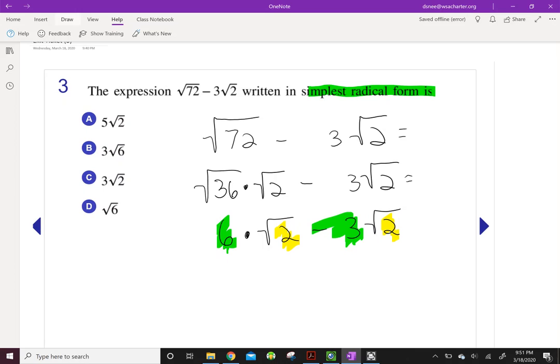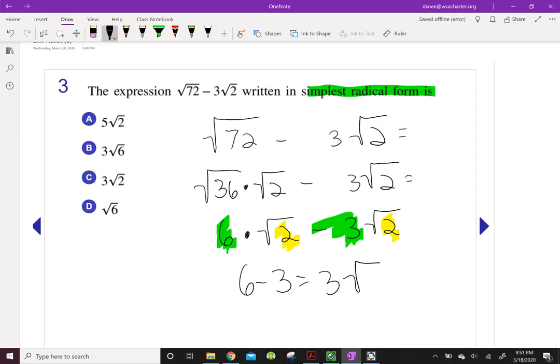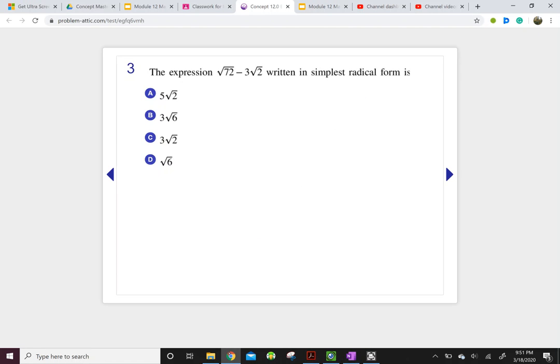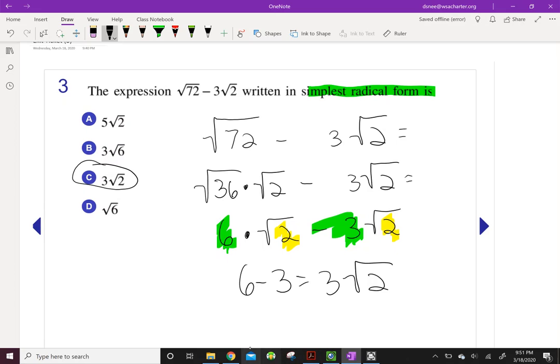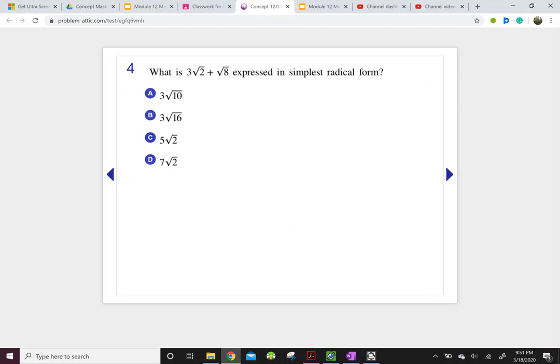Positive 6 and negative 3. 6 minus 3 equals 3 times the square root of 2. 3 root 2. So your choice is going to be that one right there. So one more time back into that test. Let's see if I can. 3 times the square root of 2. It should be that one right there, right? That's what we said. 3 root 2, yep. Okay, make that choice. Go on to the next one.